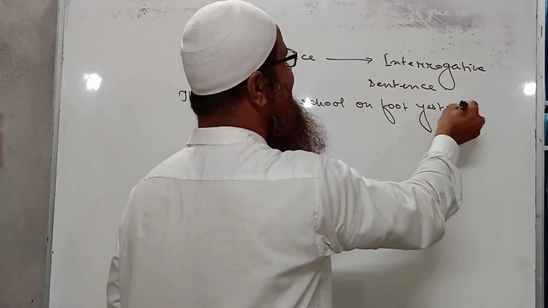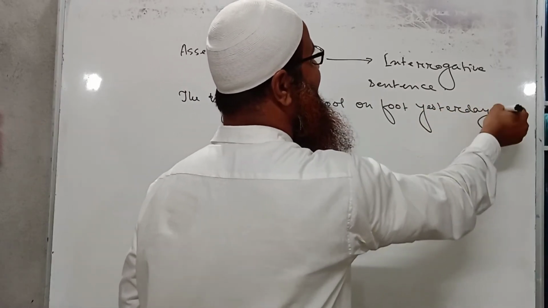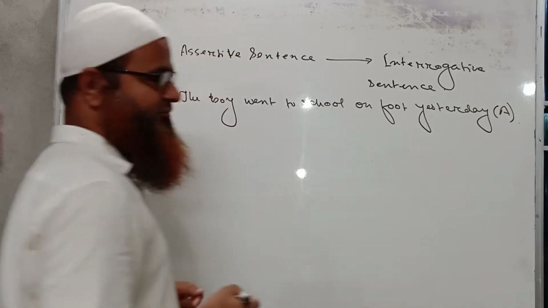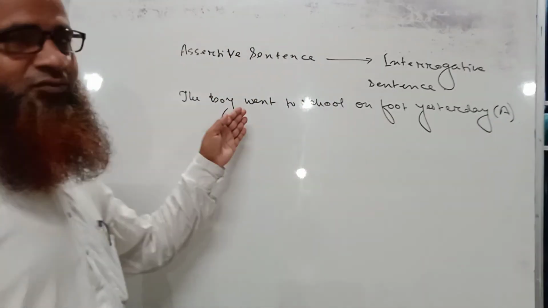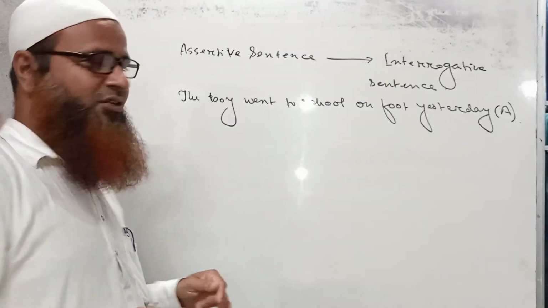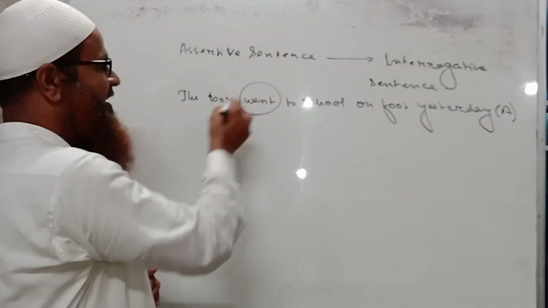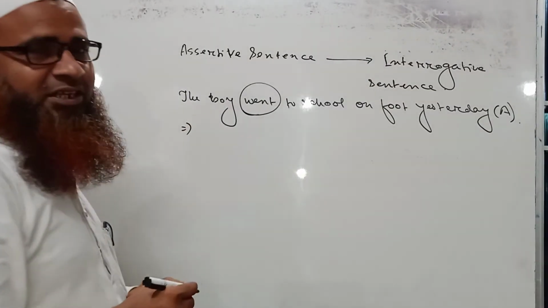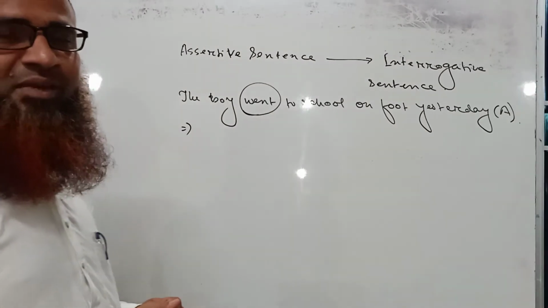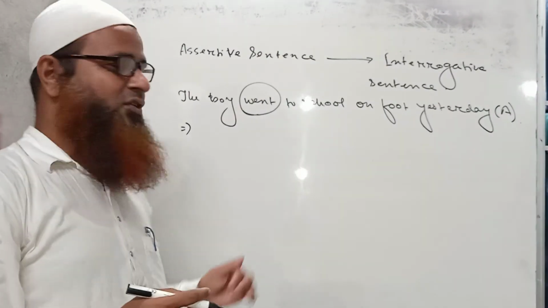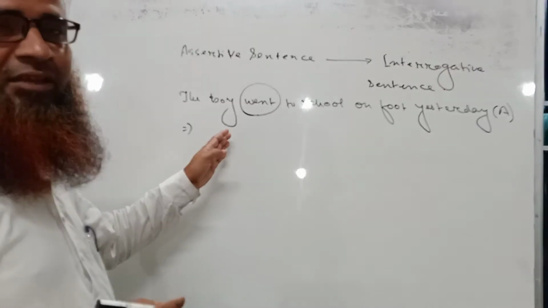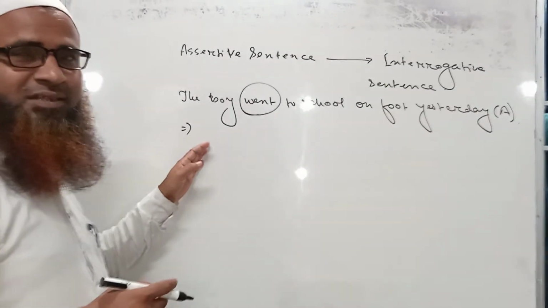Okay, the very same sentence I am writing again and again to make your conception clear. Here the verb is went and it is in past tense. So what should we do now? We have to take the help of did, because the past tense form of do is did. So did will come at the very beginning of the subject or at the very beginning of the sentence.